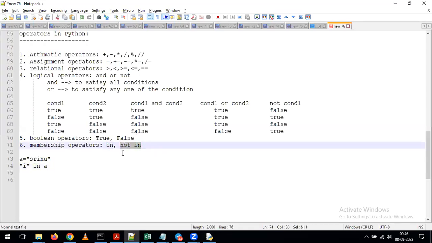What is the purpose of the not in operator? In is nothing but we are verifying that a letter is present or not. If you want to verify whether a letter is not present, then we can go for the not in operator. If it is present, we go for in. If it is not available, then we can go for the not in operator. Indirectly, not in is opposite to your in operator. With the in operator, if you are getting the True value, with the not in, what will happen? You are going to get the value False.